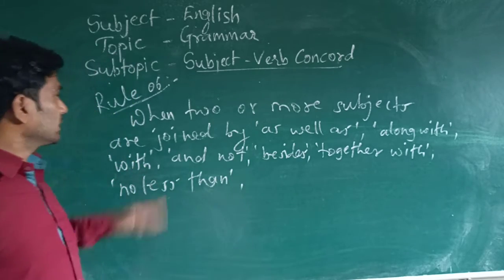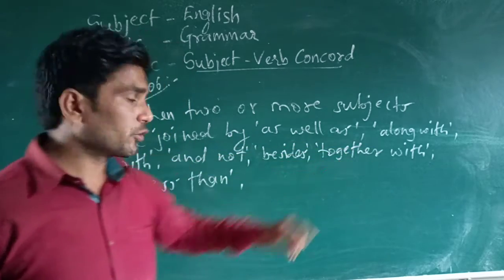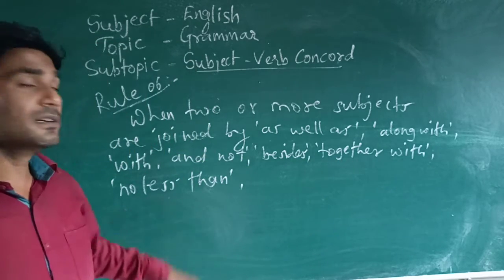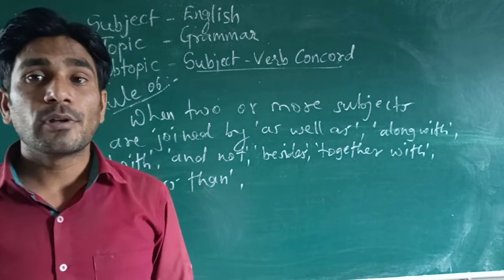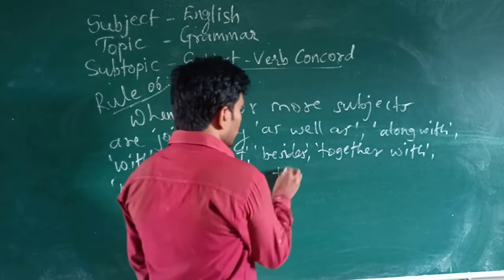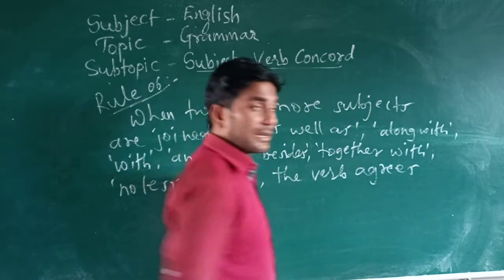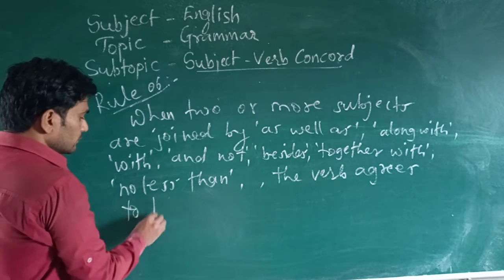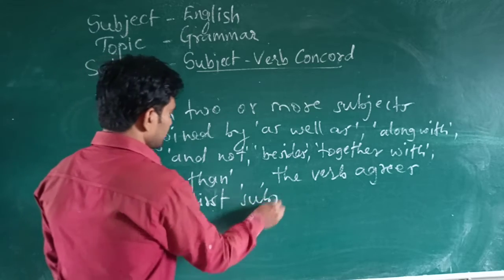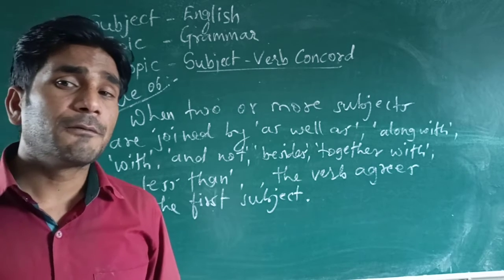So look at there, when two or more subjects are joined by as well as, along with, and not, besides, together with, and no less than, in this case the verb agrees to the first subject. Yes, the verb agrees to the first subject.